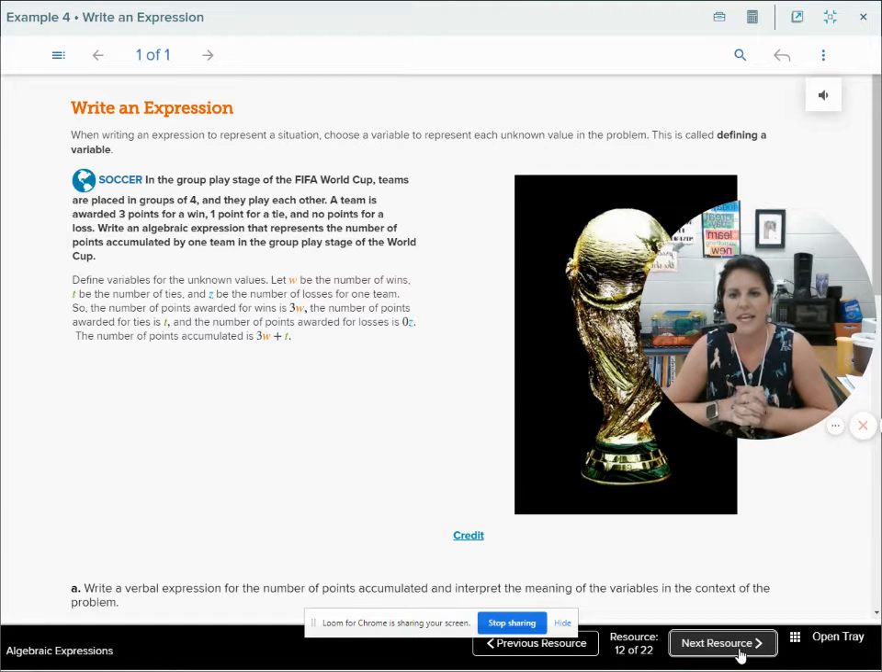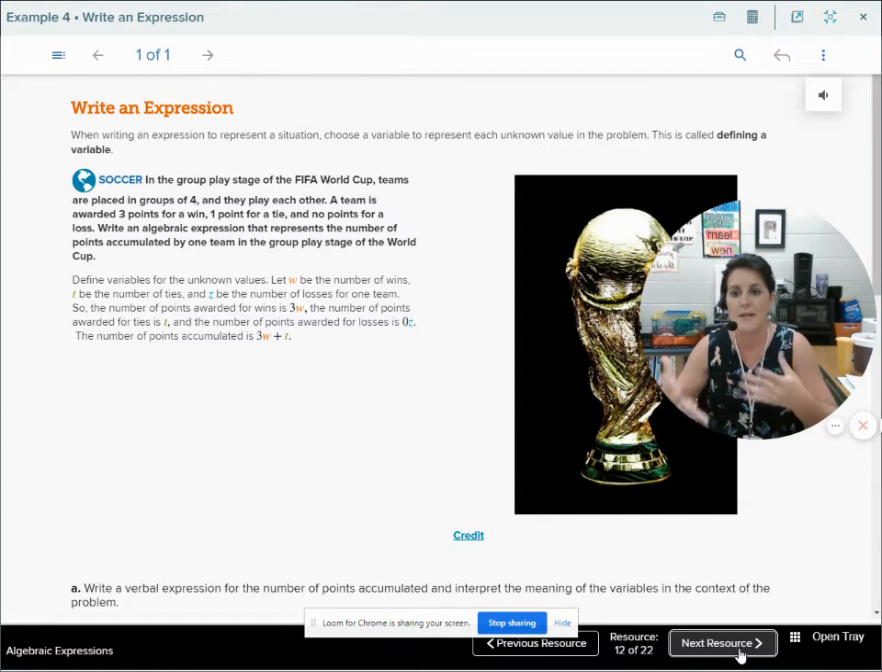So in the group play stage of the FIFA World Cup, teams are placed into groups of 4 and they play each other. A team is awarded 3 points for a win, 1 point for a tie, and no points for a loss. Write an algebraic expression that represents the number of points accumulated by one team in the group play stage of the World Cup.